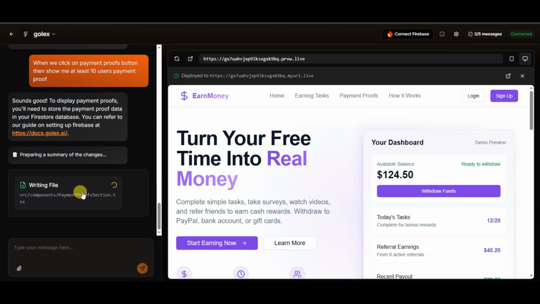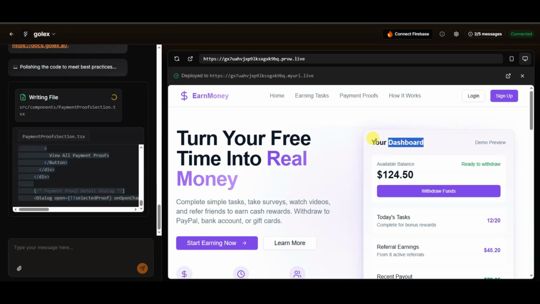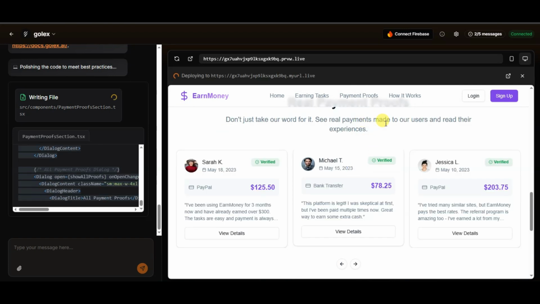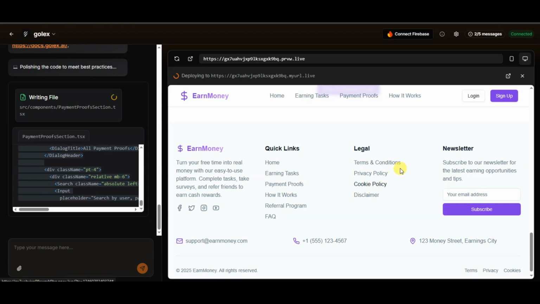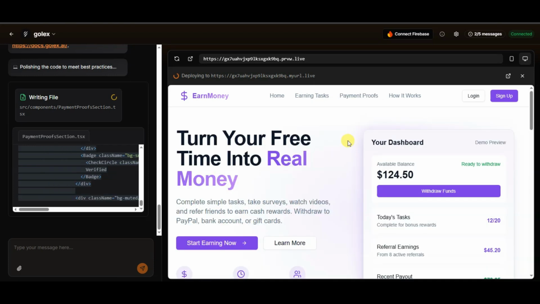Here you can see this platform is customizing my website. You can customize the website to make it more attractive. You can add buttons, images, testimonials, payment proofs, a disclaimer, terms and conditions. You can customize anything in your website.